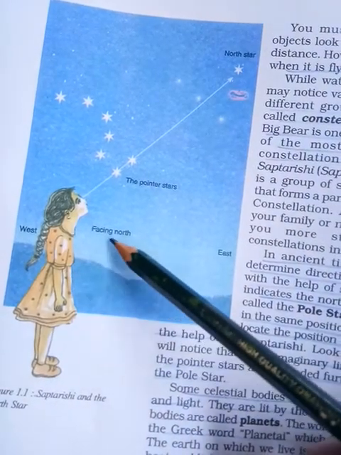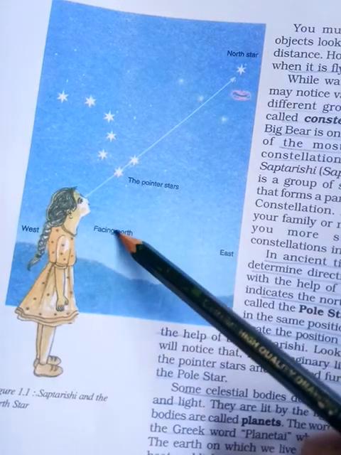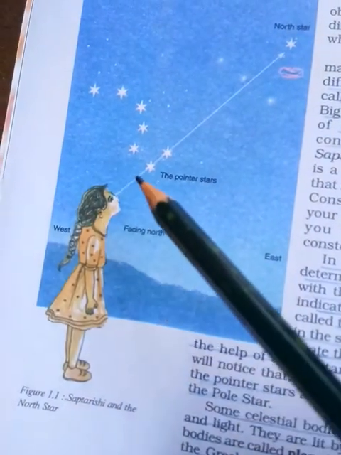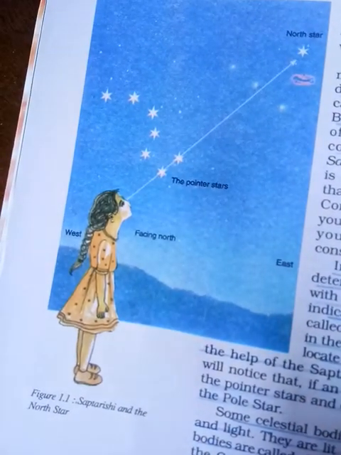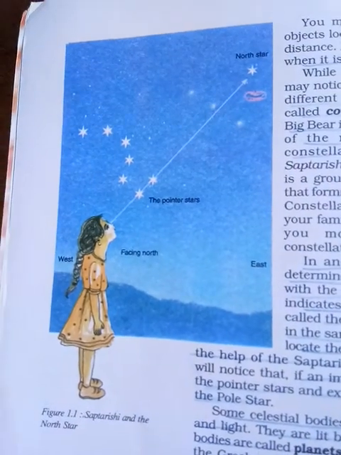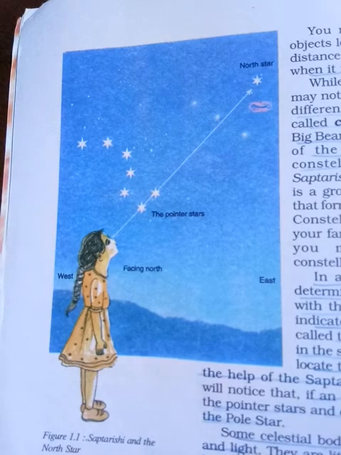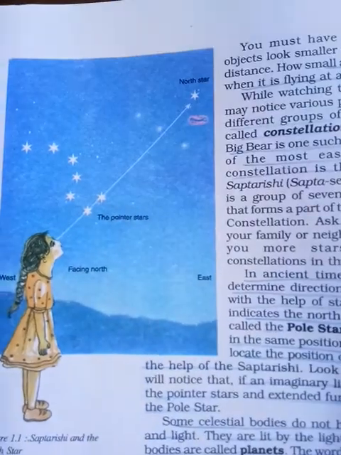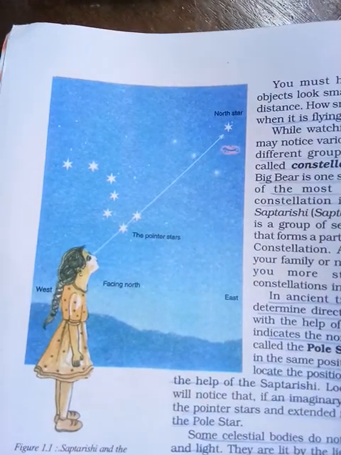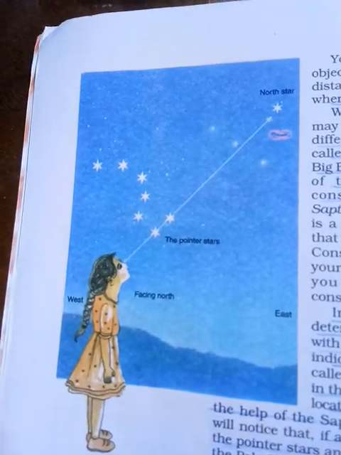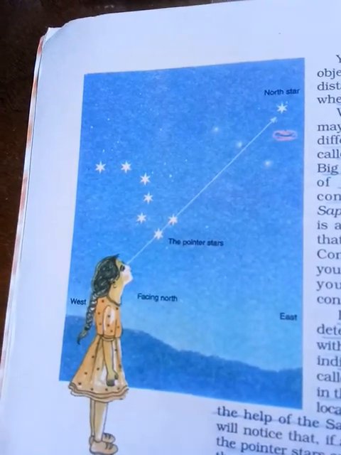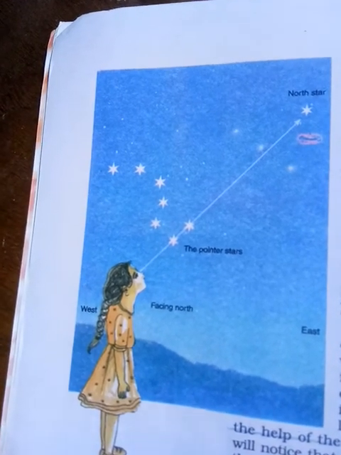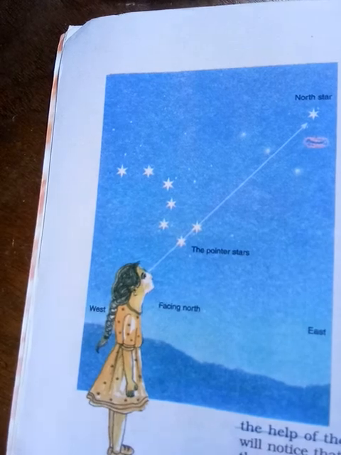That means you have to face towards the north. Another name of pole star is north star. And why do we call it the pole star? Because its direction and position do not change, it remains fixed.